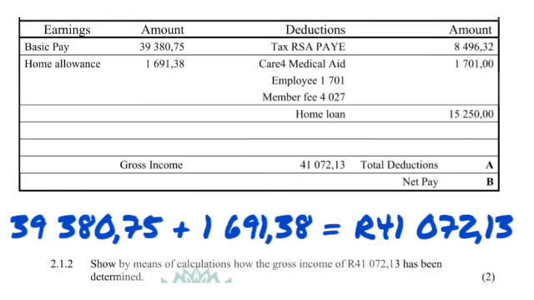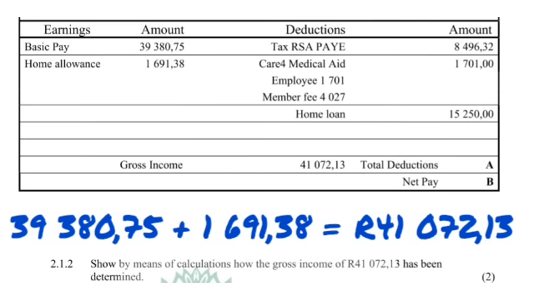Adding those two together, that's what's going to give you your gross salary. So for 2 marks, you're going to add the 39,380.75 plus the 1,691.38, and that's going to give you the 41,072 rand 13 cents.